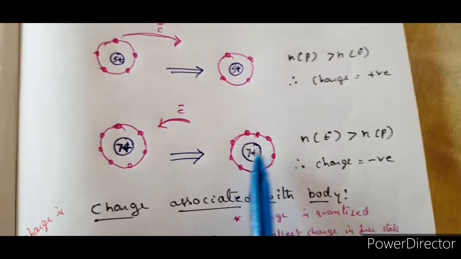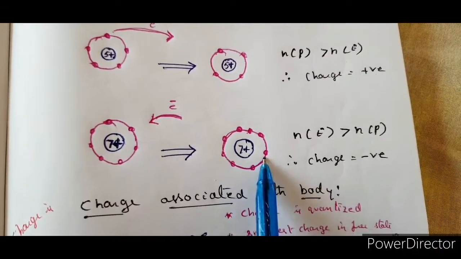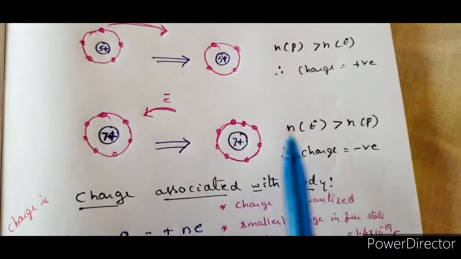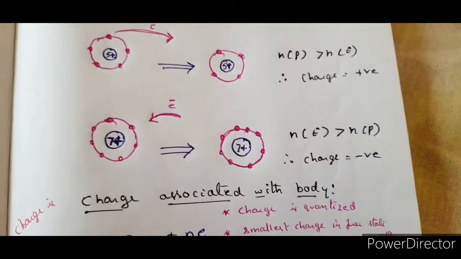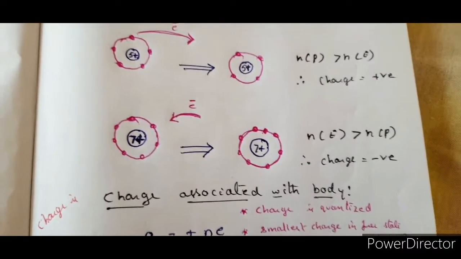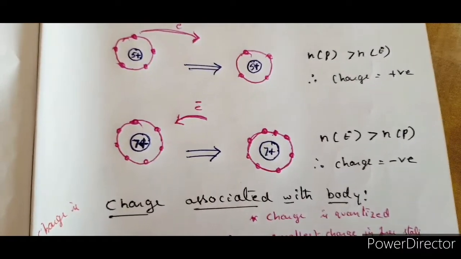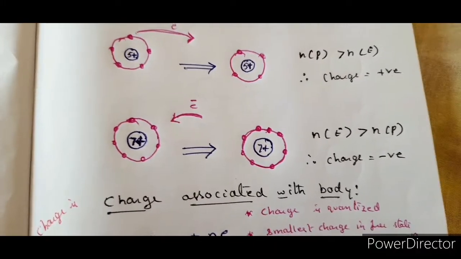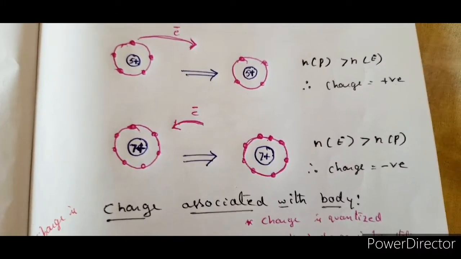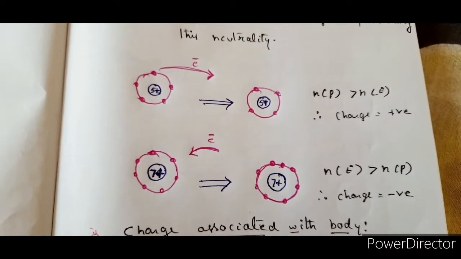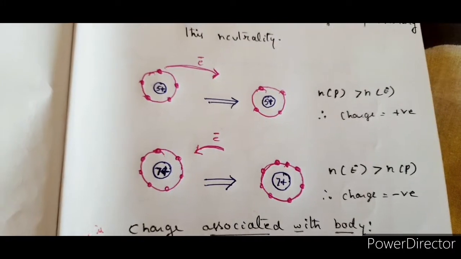Till then it was neutral. But all of a sudden there is an excess negative charge here. So the net charge is negative. Like this, bodies can be charged either by giving excess electrons or by removing electrons from the bodies. So this is how we can charge a body, and how we can discuss charge.